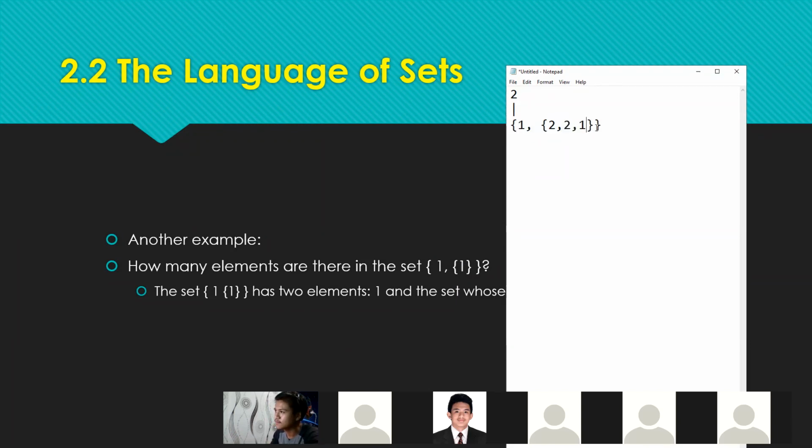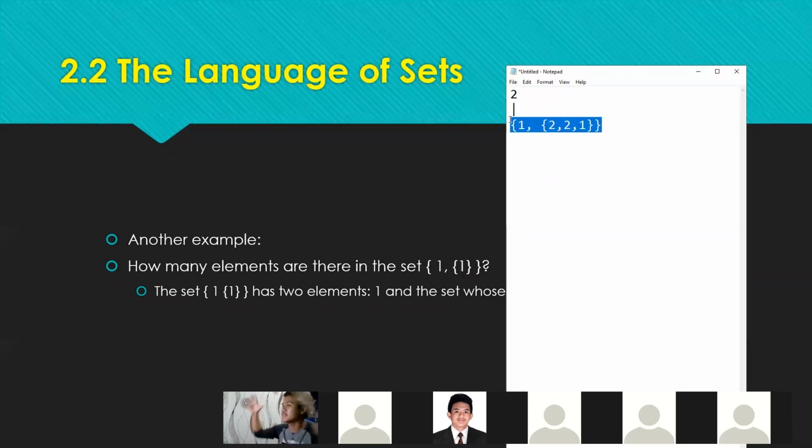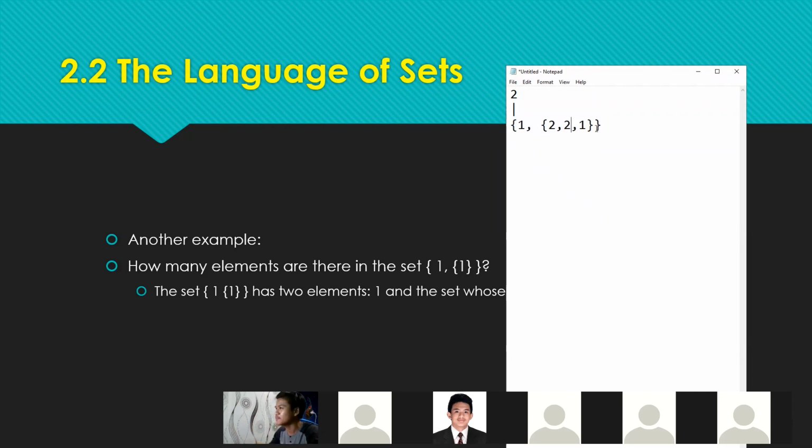Sir, dalawa pa rin. Okay, so tama si Mr. LJ. Dalawa pa rin. Since ang kinoconsider natin is yung nasa pinakalabas na set. Okay? So, itong set na to, hindi na natin papakialaman kung ano yung laman yan. So, imagine this one as first na lang.